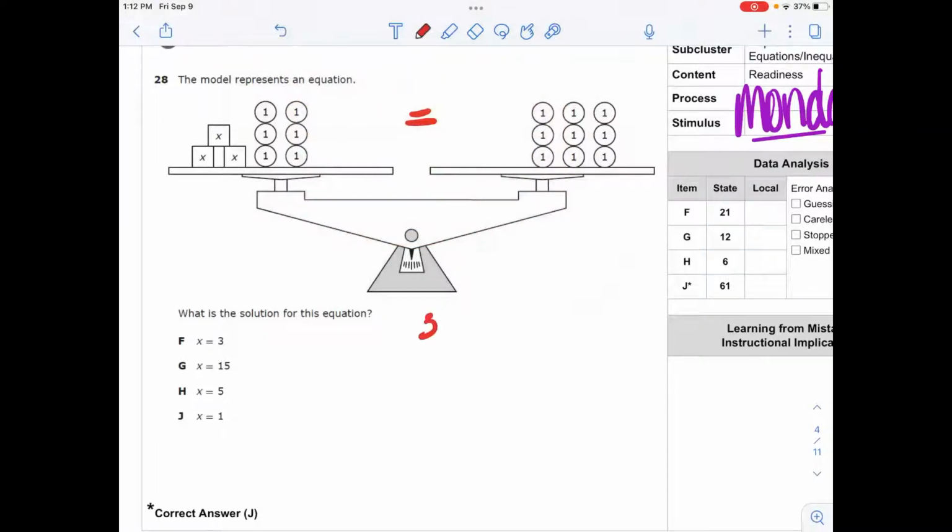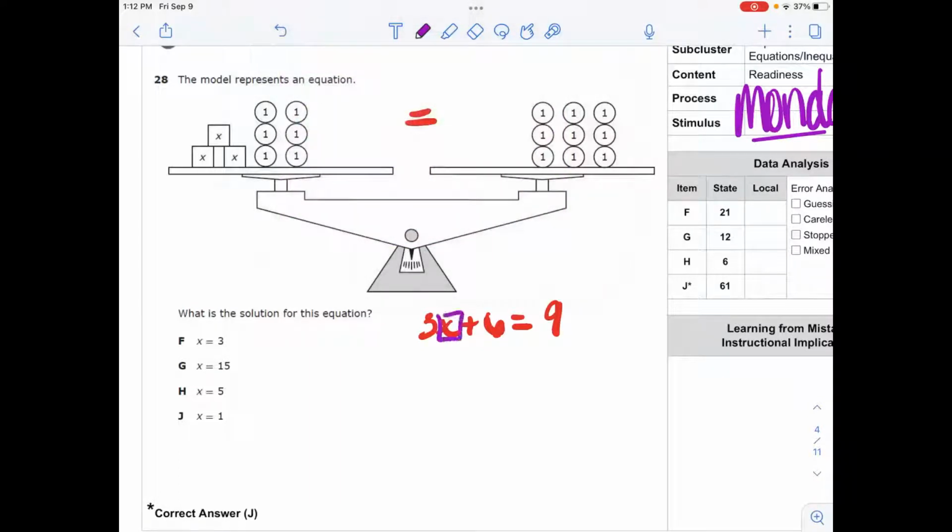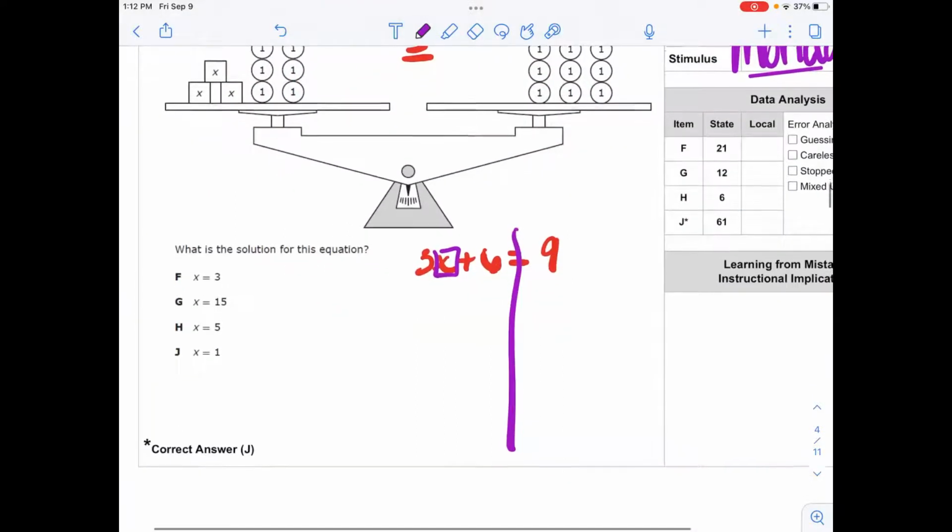So having students set up the equation, there are 3 x's, there are 6 ones, that is equal to 9 on the other side of the equal sign. What you're going to have students do is always identify that variable. That's what we want to isolate. A lot of different teachers have very good analogies for where to start when solving equations with the 3 and 6. So talk to your PLC and determine how they tell students where they would start.